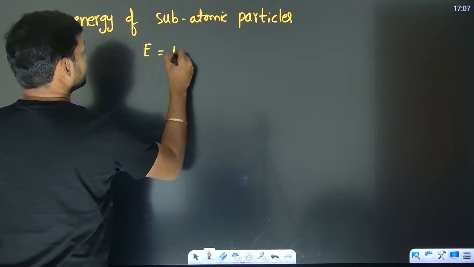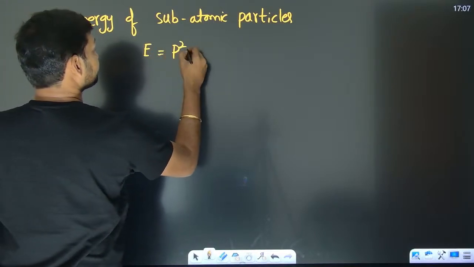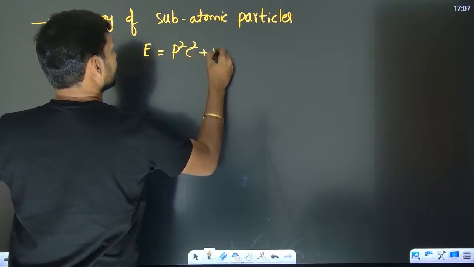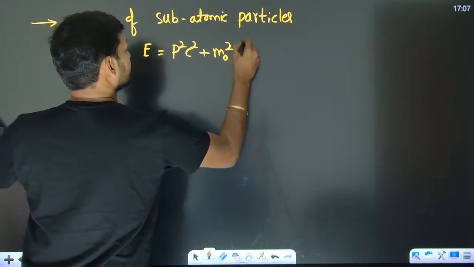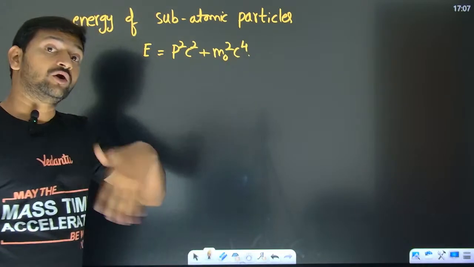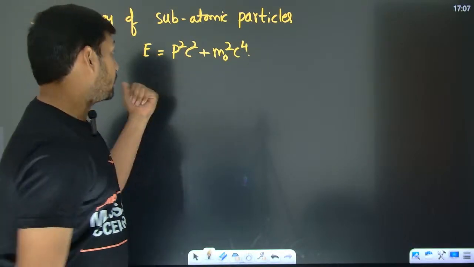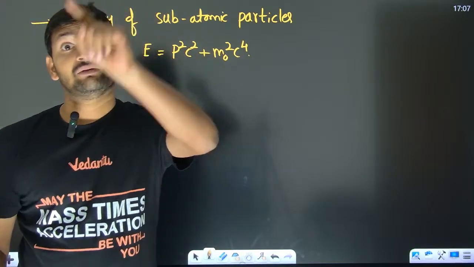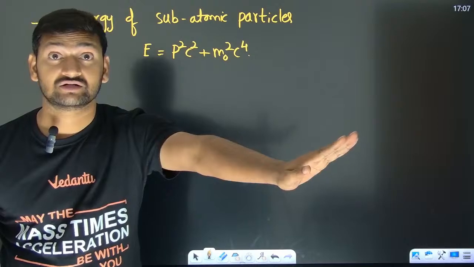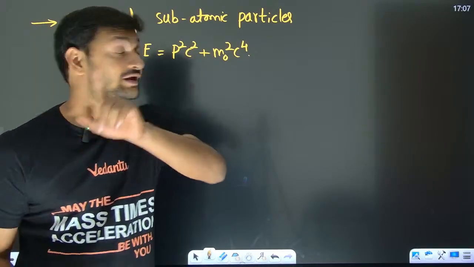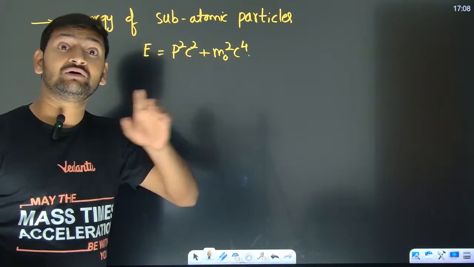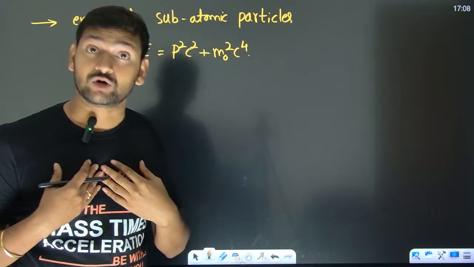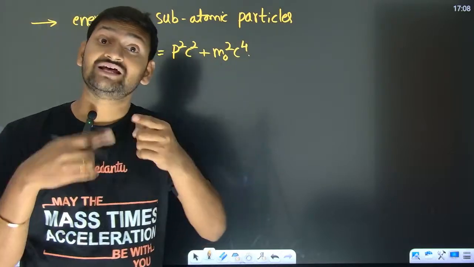It's going to be p square into c square plus m naught square c to the power 4. If you already know it, it's fine. If you don't know, just have a rough idea about it. If you ask me whether you have to memorize this or not, no, you don't need to memorize it. Not needed. Okay, fine. What is p? p is the momentum of that subatomic particle we are talking about. m naught is the rest mass.